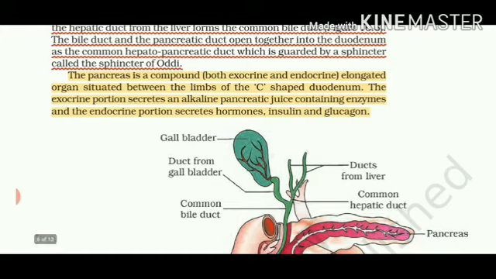You can see the bile duct and the pancreatic duct together open in the first portion of the small intestine called the duodenum. And here also one sphincter is present, which is called the sphincter of Oddi. These important terms you have to keep in mind. Sphincters are those muscles which can prevent the flow of food from one organ to another.